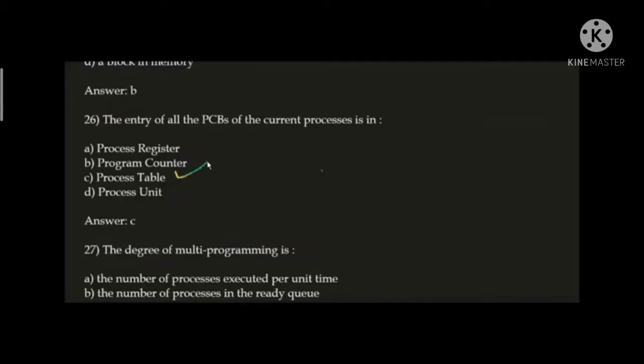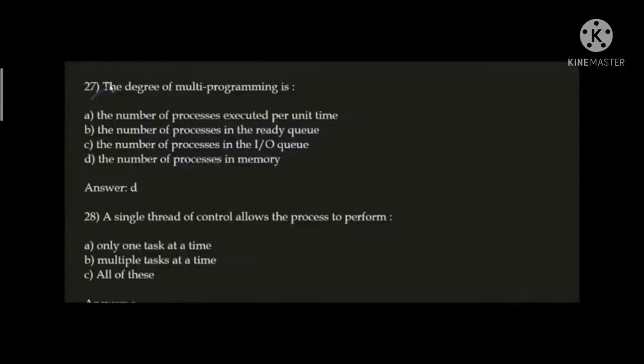Option C is correct here. Next question. The degree of multiprogramming is called the number of processes in memory. Degree of multiprogramming is what? The number of processes in memory. Don't be confused in the examination.